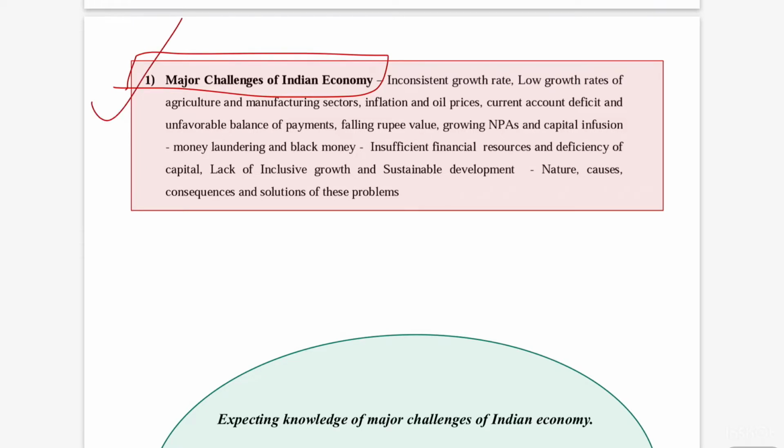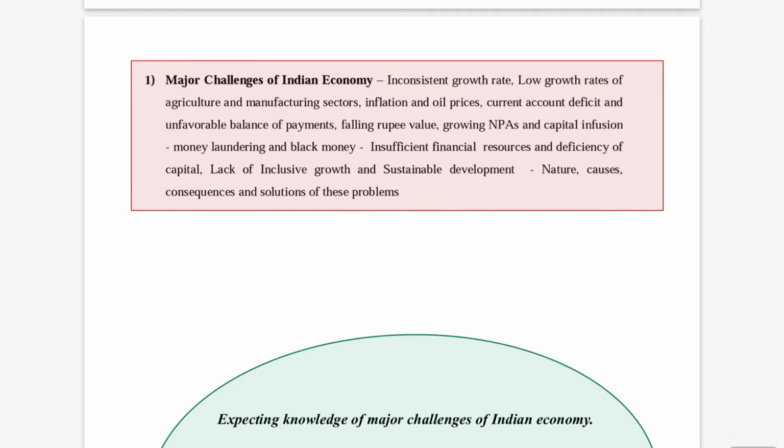The syllabus has introduced major challenges of Indian economy to the aspirant, because it demands that they should have first-hand knowledge of these challenges. It says major challenges, like macroeconomic issues. So the aspirant should know the macroeconomic challenges that the Indian economy is facing. In a way, it is like an introduction to the other chapters also.